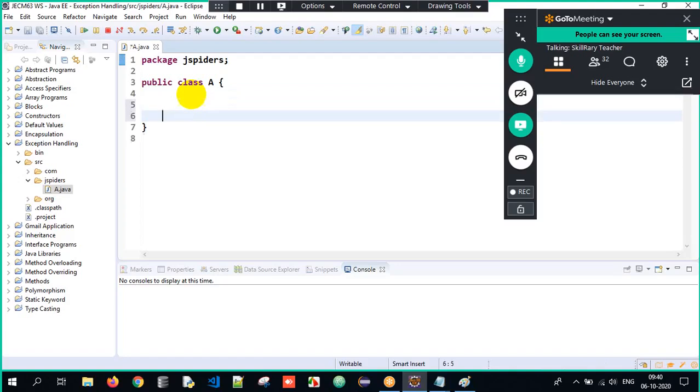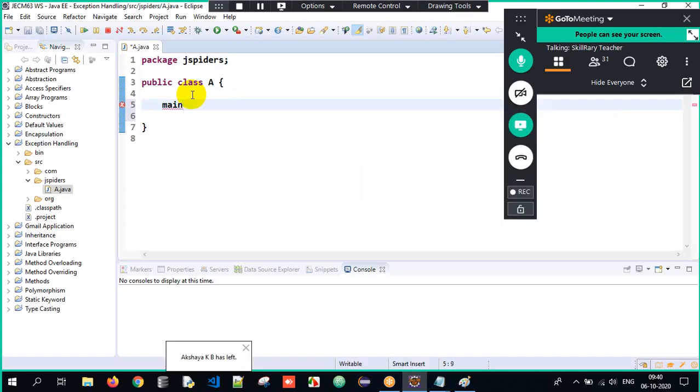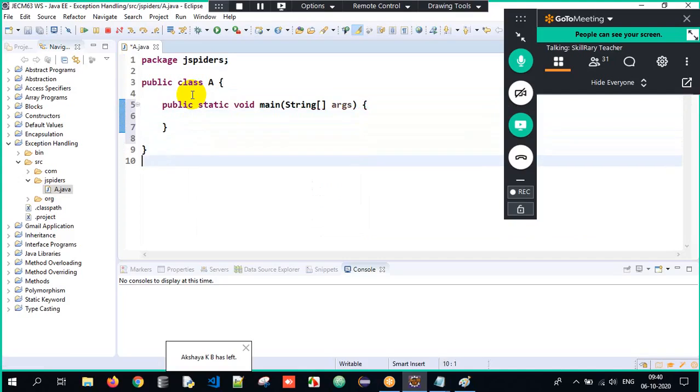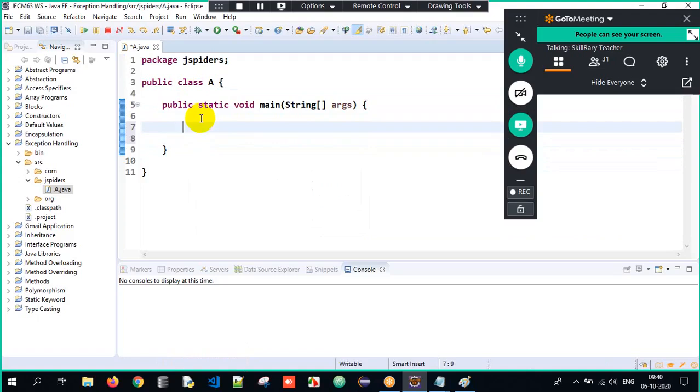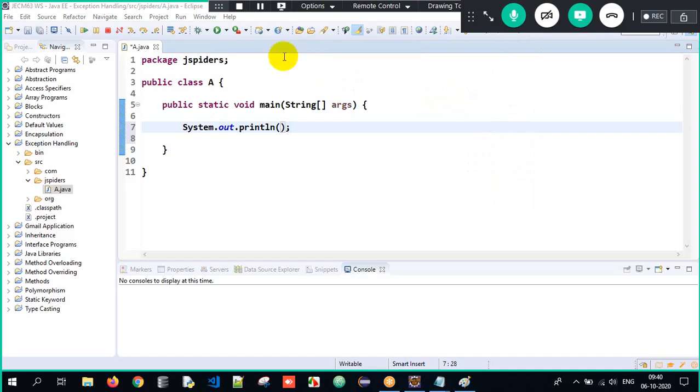So I have a class called A, and I have my main method wherein the execution will generally begin from. Now here, guys, when I type sysout and press Control space bar, we get the print statement over here.